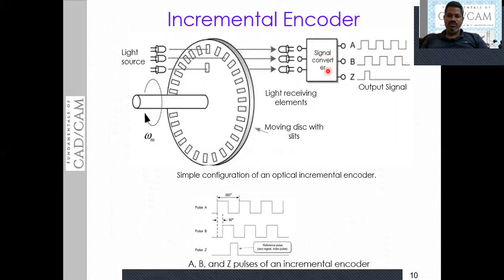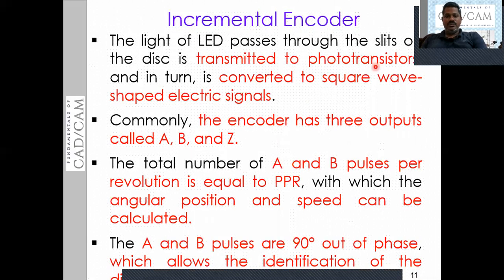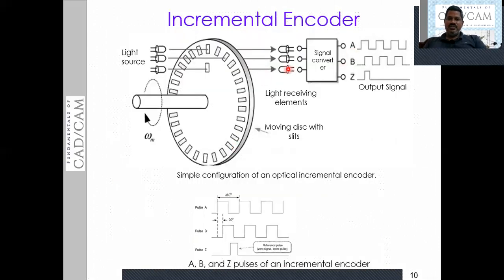So we have a signal converter here. Again, you can see the square shaped pulses will be generated. Commonly the encoder has three outputs, A, B, and Z. The phototransistor receives the light and converts it into signals.